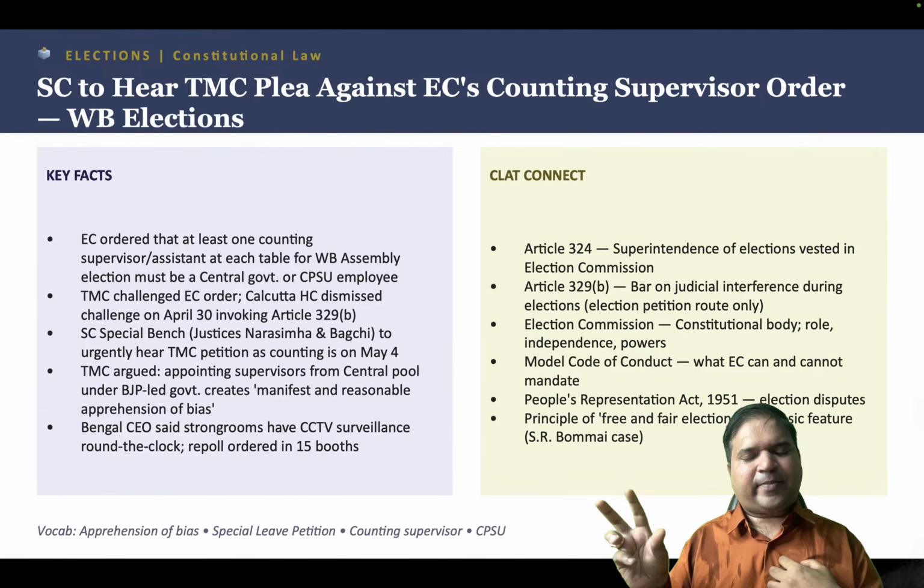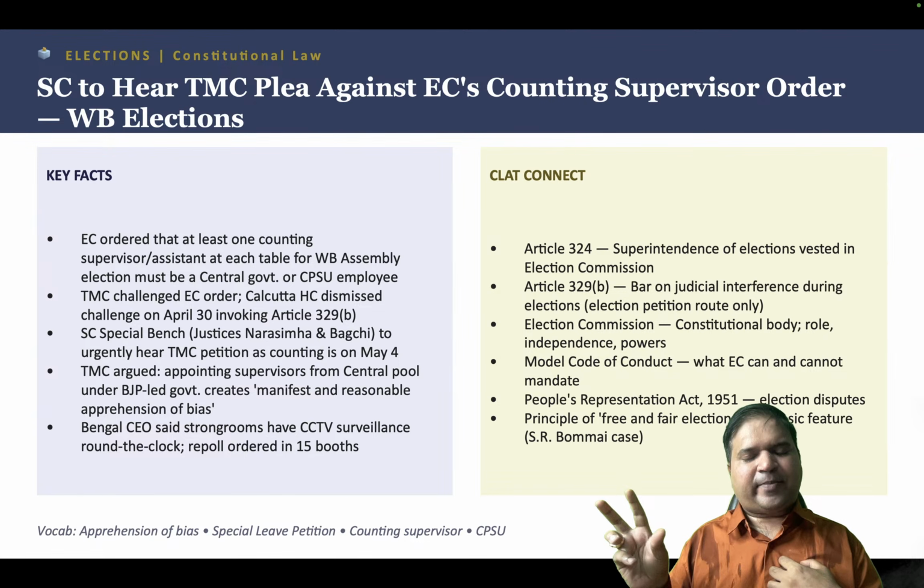Now when the TMC challenged the Election Commission order, the Calcutta High Court dismissed the challenge, invoking Article 329B. What is Article 329B? Article 329B says that there is a bar on judicial interference during the elections, and it can only be entertained through an election petition.